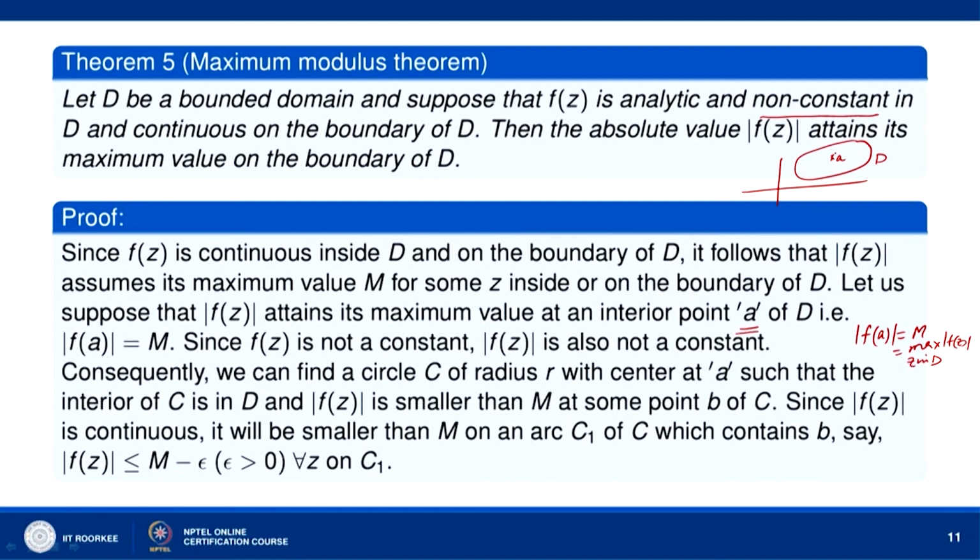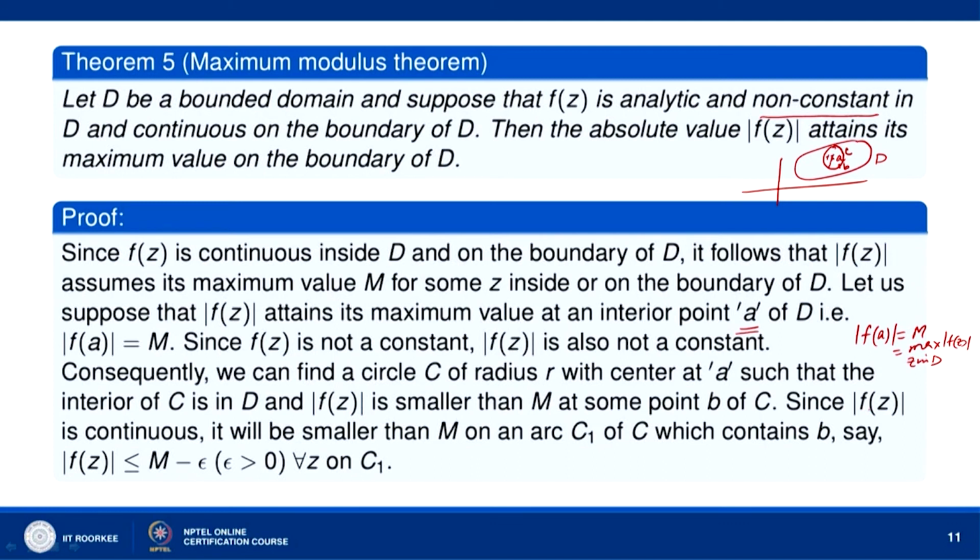So, we can find a circle C. Let us construct a circle C of radius r, with center at A, such that the interior of C is in D. The curve C lies completely inside D, and mod of f(z) is smaller than M at some point B of C. So, there is some point B on the curve C such that mod of f(z) is smaller than M, because M is the maximum value and f is not constant. So, there will have to be some point on the curve C at which mod of f(z) is smaller than M.